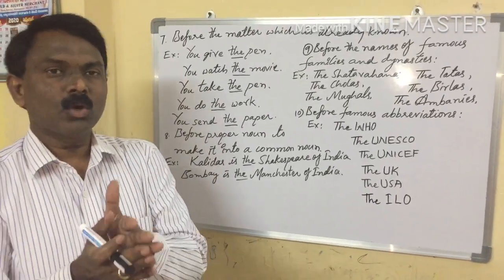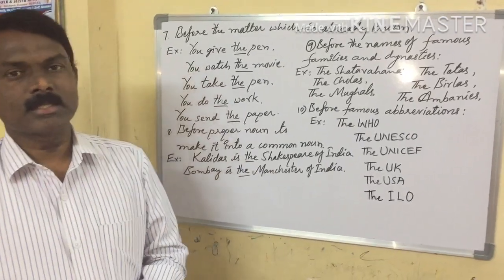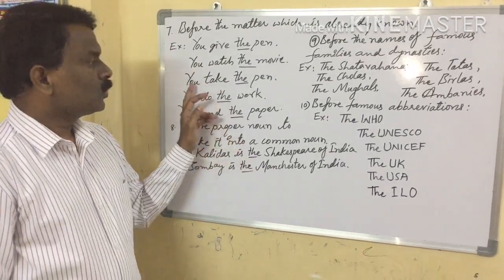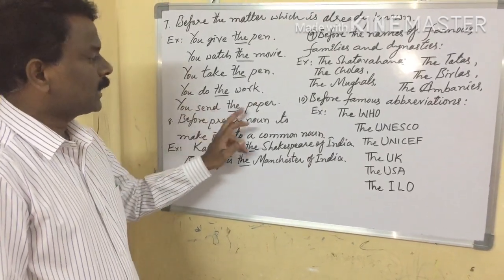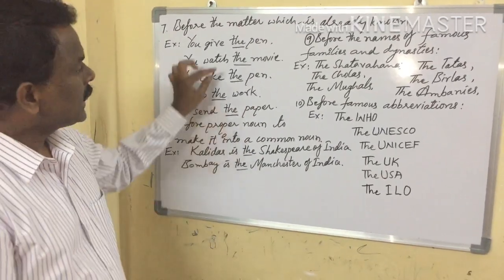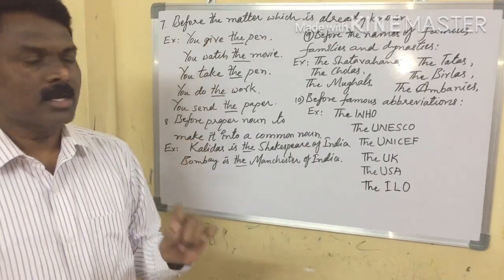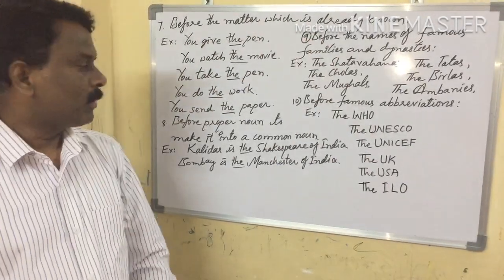Which movie? Already what we discussed. Okay, you take the pen, you do the work, you send the papers. So in this way we use the article for already known matters.